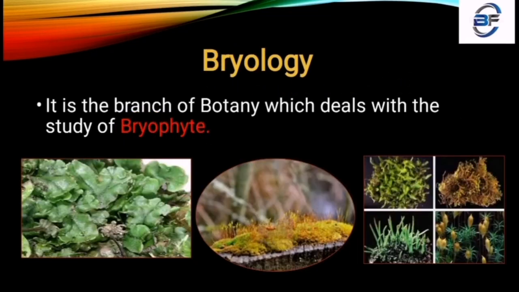And our next branch is Bryology. Bryology is the branch of botany which deals with the study of bryophytes. Then one question arises in mind again, what is bryophyte? Bryophyte comes from a Greek word. If we split bryophyte, one part is bryo and another part is phyton. Bryo means moss, and phyton means plant.